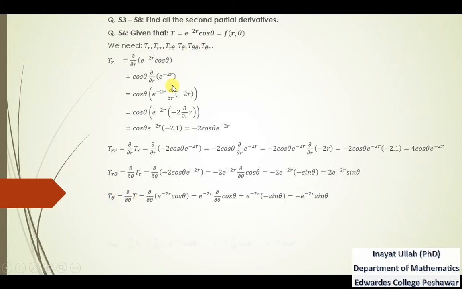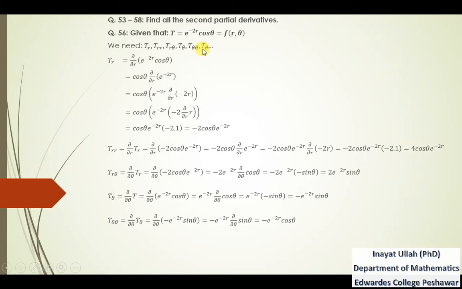Now the double derivative with respect to theta, that is the derivative of t theta. So replacing t theta, and because this is a partial derivative with respect to theta, again minus e power minus 2r will be kept constant, and we are left with the partial derivative of sin theta with respect to theta. And we know that the derivative of sin theta is cos theta. So that is t double theta.